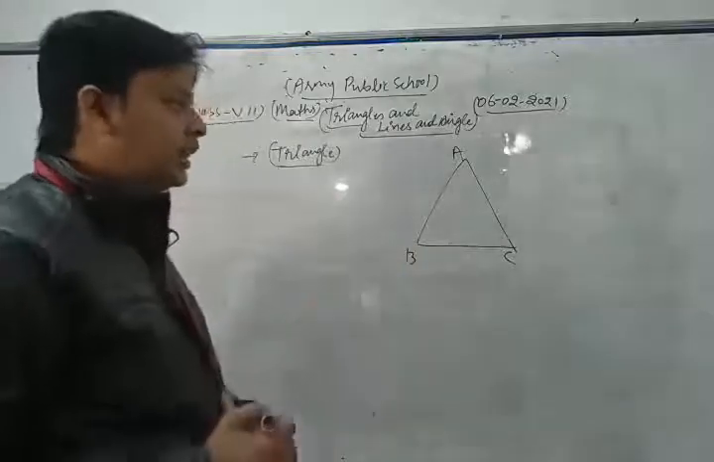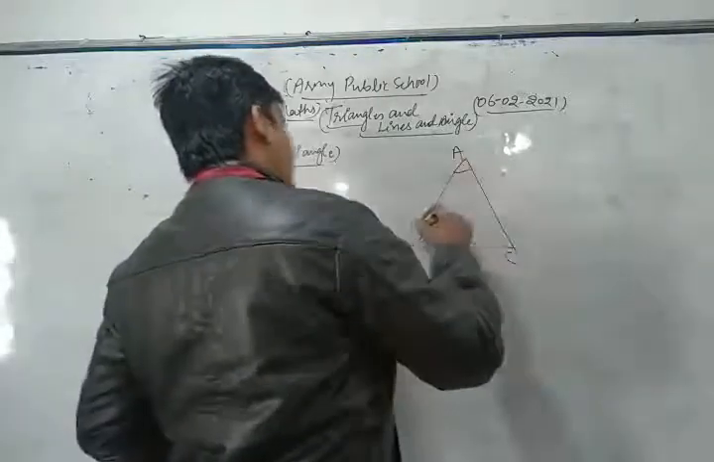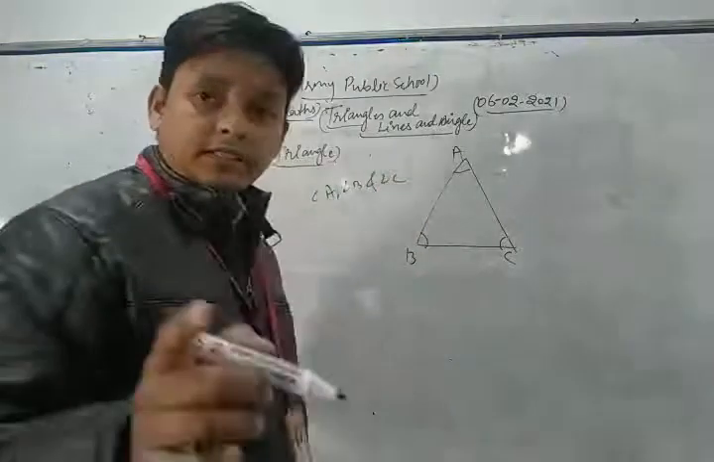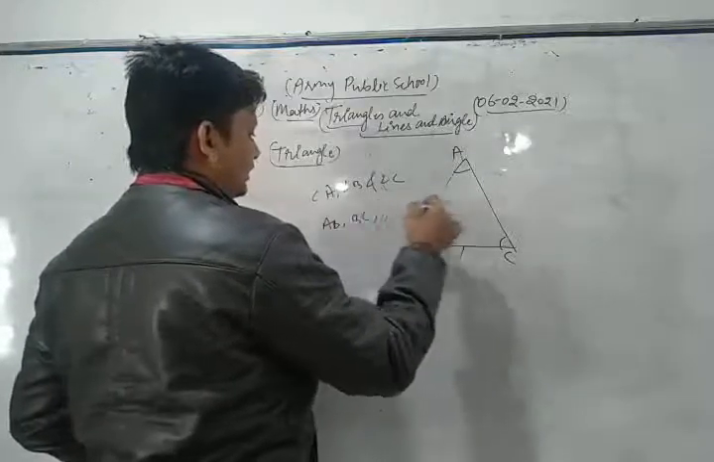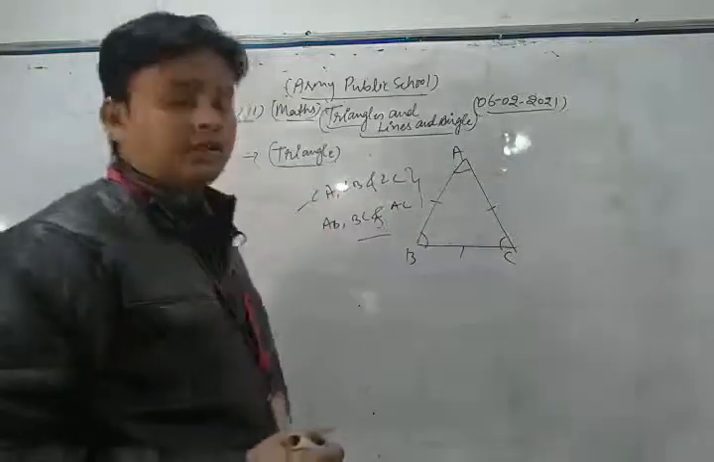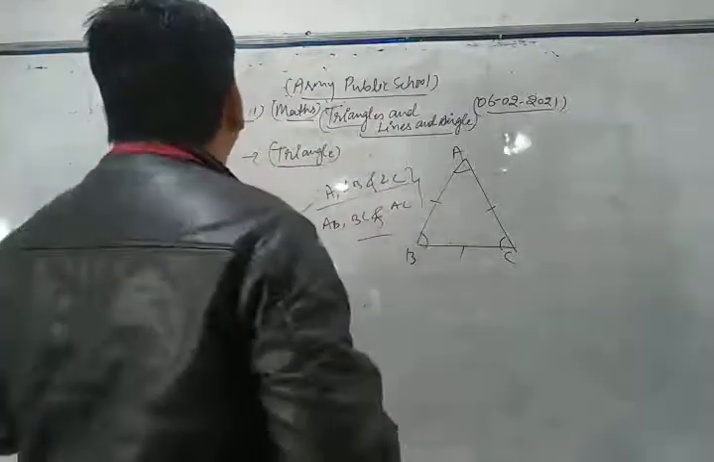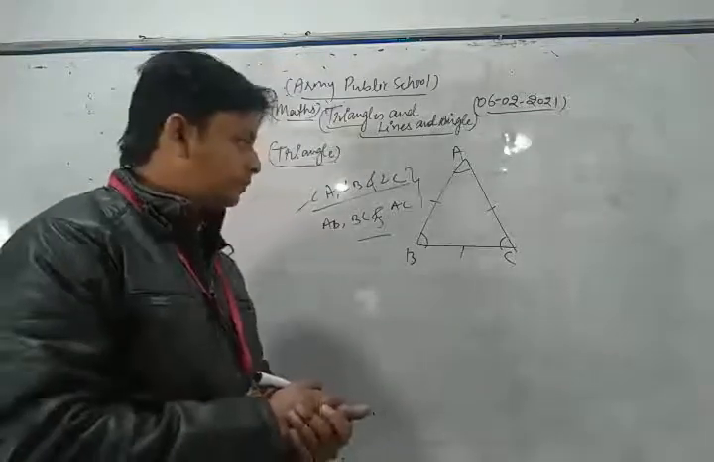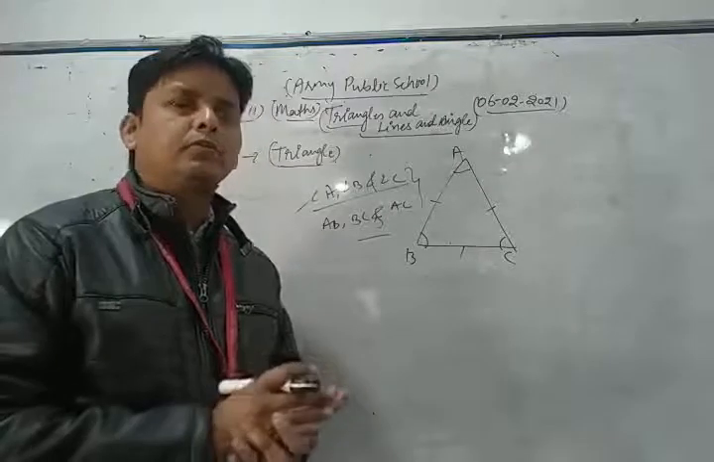Here ABC is a triangle, and in any triangle we have three vertices: A, B, and C. Three sides are there: side AB, side BC, and side AC. There are three vertices, three sides, and three angles also: angle A, angle B, and angle C.